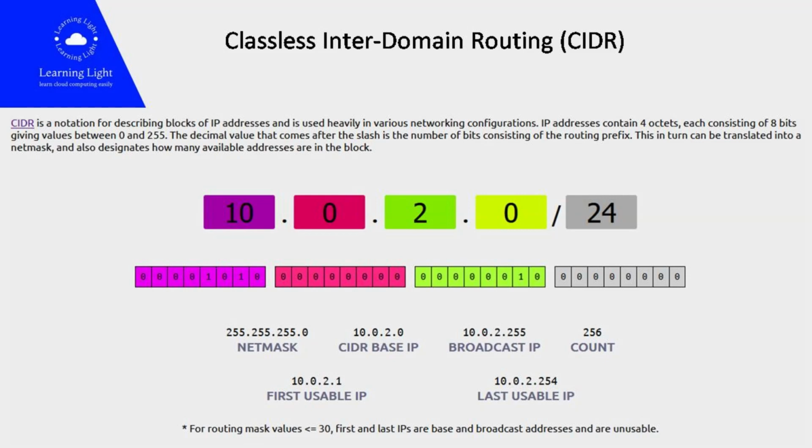CIDR enables aggregation of IP address ranges for more efficient routing. Instead of announcing multiple routes for individual subnets, an organization can aggregate them into a single route announcement. This reduces the size of routing tables and helps in more efficient use of routing resources. In summary, CIDR simplifies IP address allocation and routing by allowing for flexible subnetting and aggregation of address ranges.